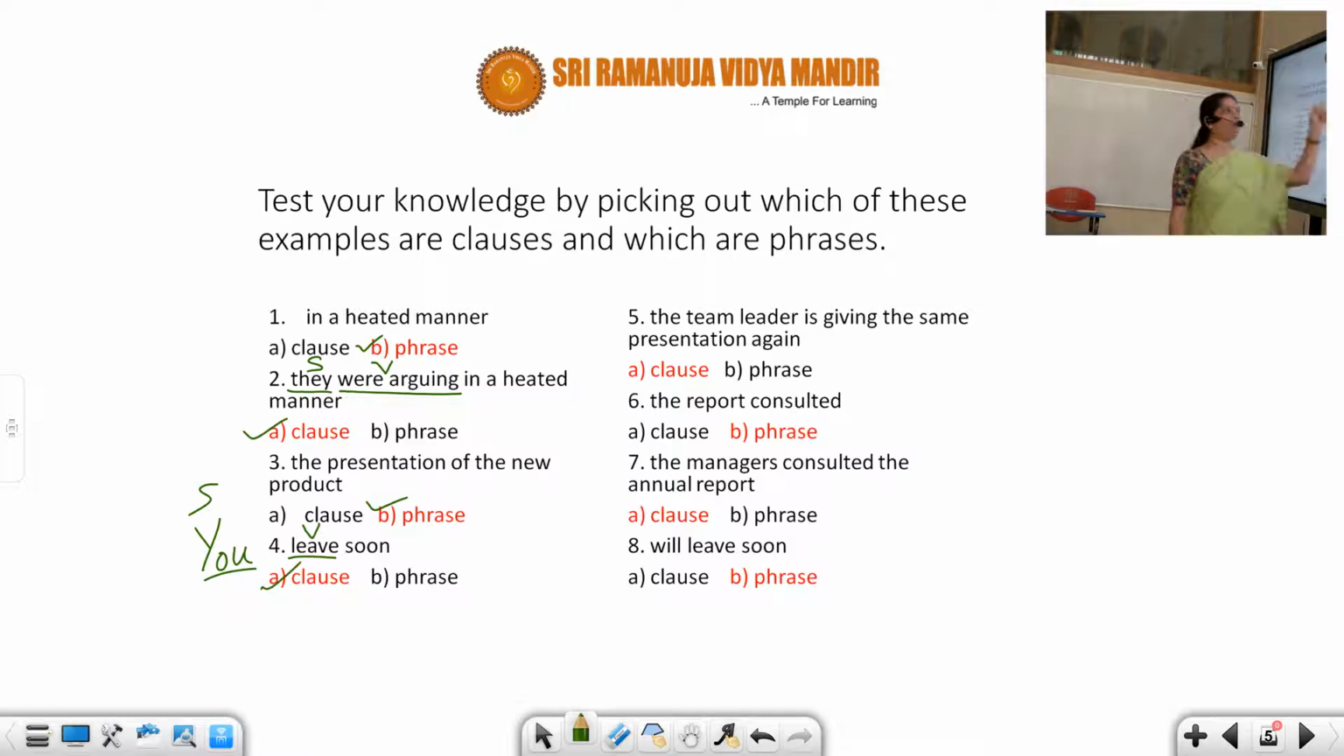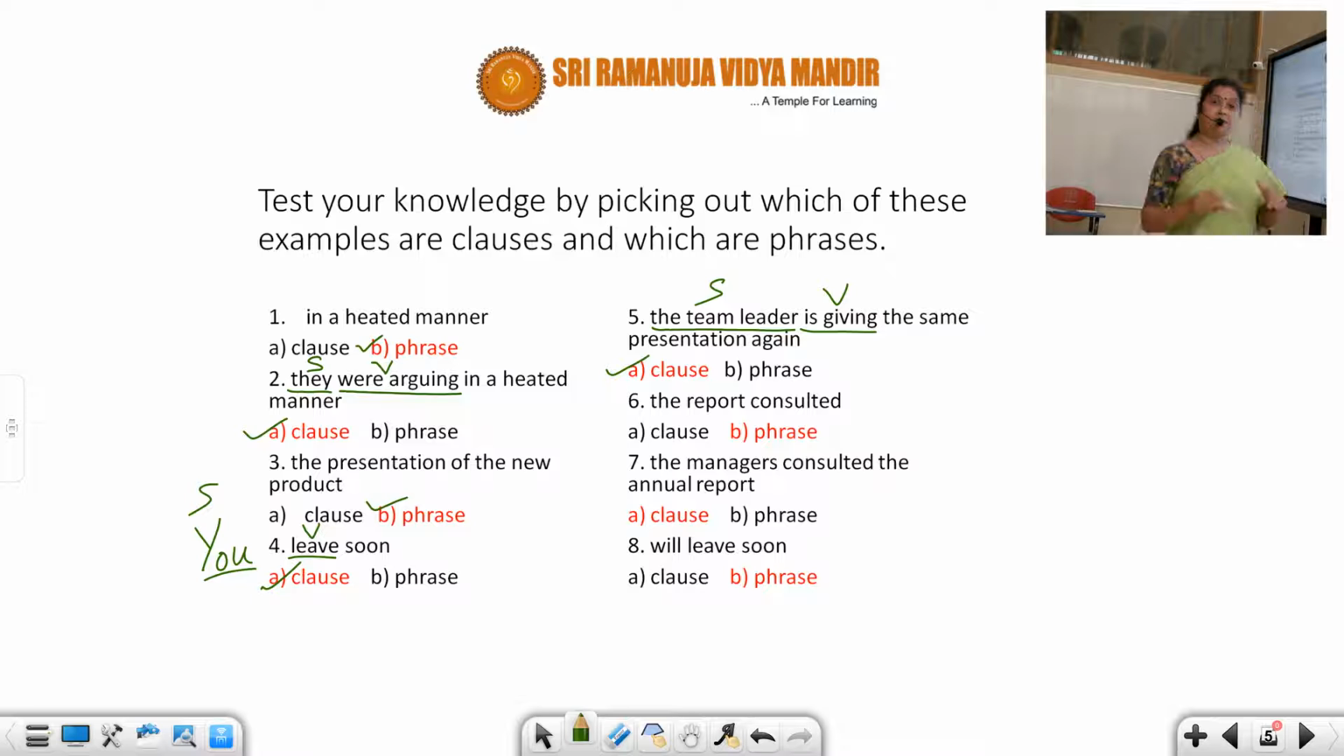Next one. The team leader is giving the same presentation again. The team leader, subject, is giving, verb. So obviously a clause. The team leader is giving the same presentation again. What presentation? We don't know. So it's a clause.